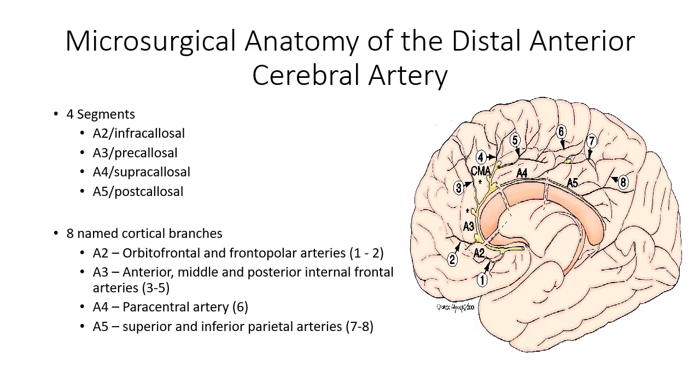The distal anterior cerebral artery refers to the region of the anterior cerebral artery that lies distal to the communicating segment. This area can be broken up into 4 segments and contains 8 major named cortical branches. The infracallosal segment, or A2, projects from the A1 anterior communicating junction and ends at the genu of the corpus callosum after giving rise to the orbital frontal and frontopolar arteries.